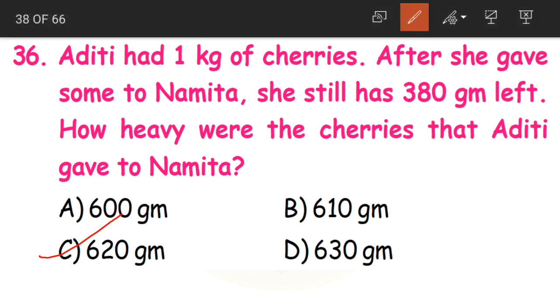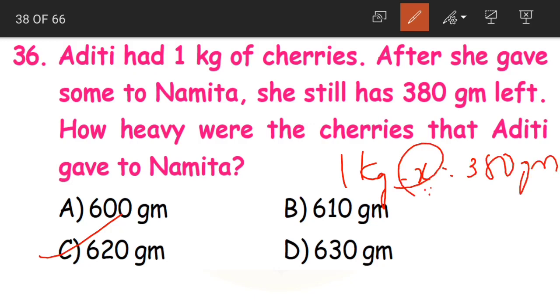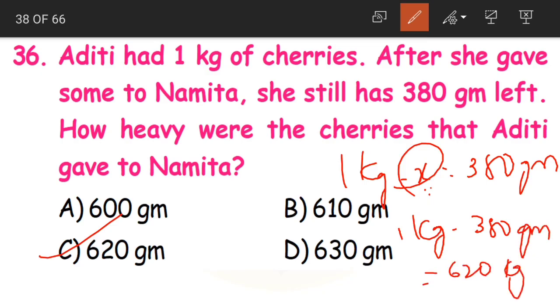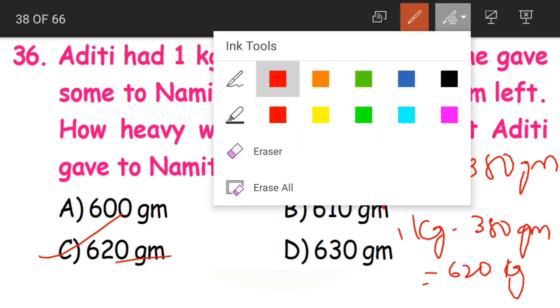We have to apply the logic, understand the question and apply the logic. First she had 1 kg, she gave away some, she is left with 380 grams. So this amount that she has given away, we can find out by subtracting the difference from the minuend. 1 kg minus 380 grams is equal to 620 grams.